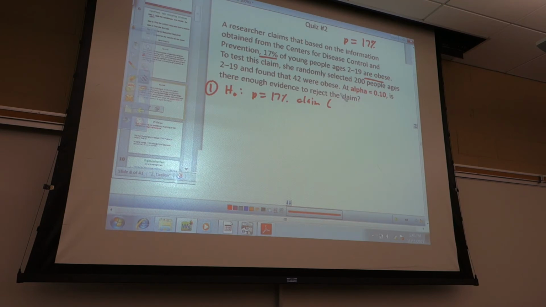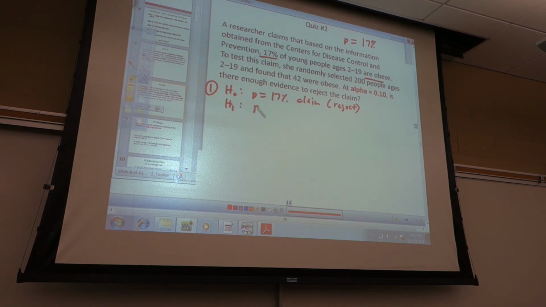We support H1, we reject what's not. This is H naught. So whenever H naught is the claim, we're going to reject. Later on, we're going to use reject in the summary, in step 5. So understand that? Because why? Because rejecting H naught rejects my claim. Are we all right with that part? Yes.